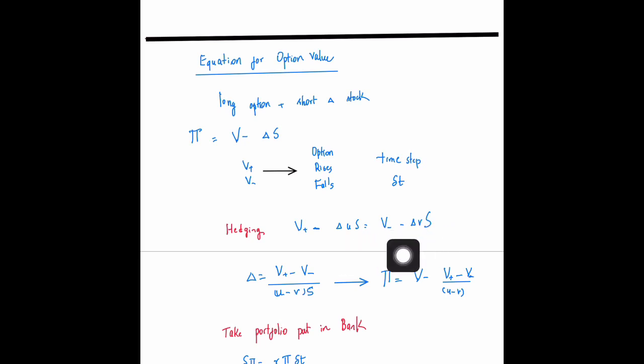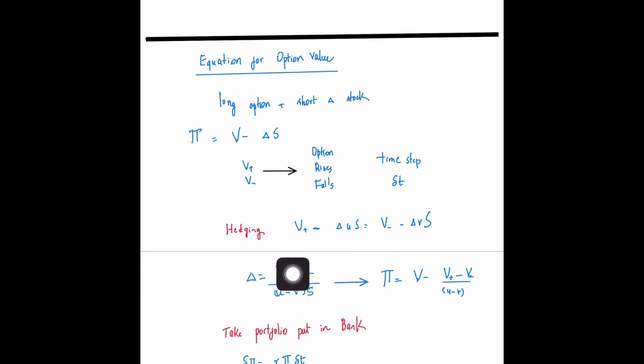We have to have this equality in order for there to be perfect hedging. Use this expression to solve for delta. This is all you're doing: use this expression to solve for delta. Then, in case we are assuming that in a time step, the delta hasn't changed that much.